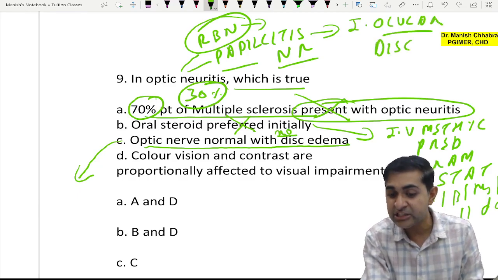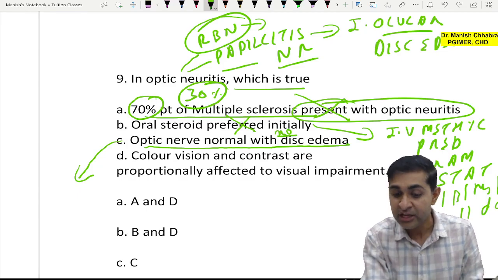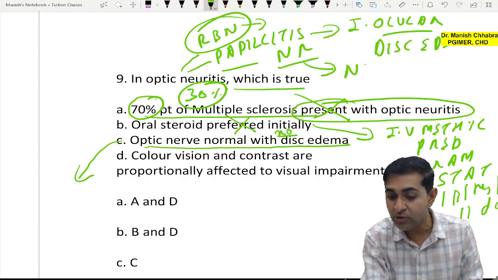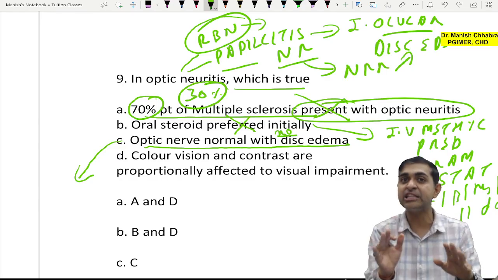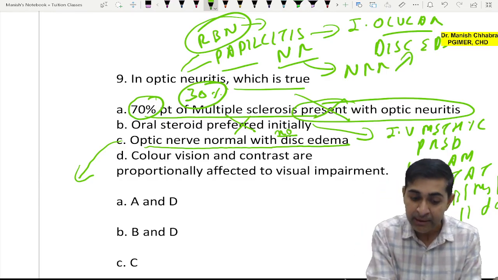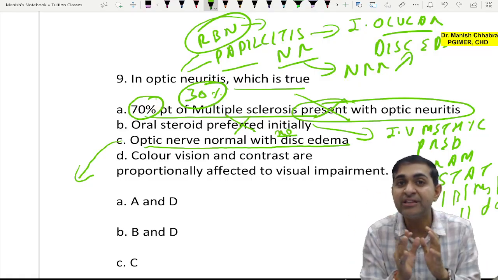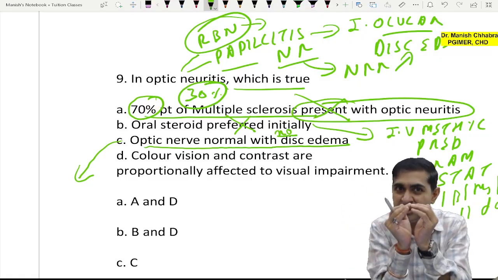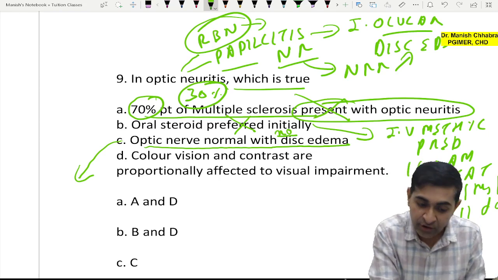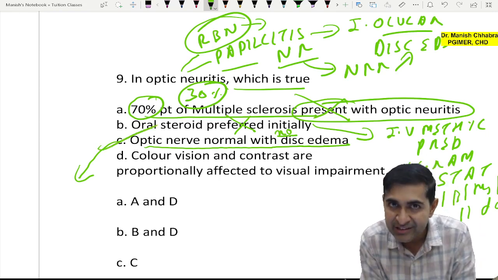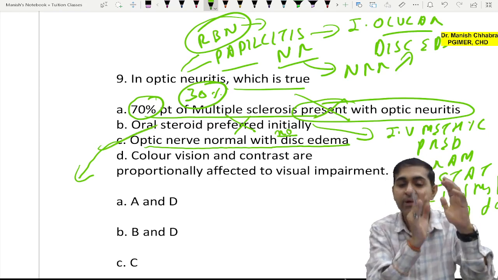There will be disc edema, disc swelling. Even neuroretinitis is inflammation of the neuroretinal rim, and there will be disc edema, meaning the margin will be non-defined. But here they have used a broader term, optic nerve normal with no disc edema. So probably they are talking of the optic nerve head, and of course this option is correct, if we take it as retrobulbar neuritis.